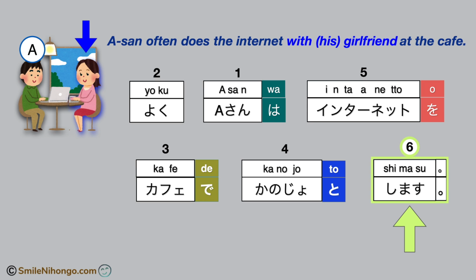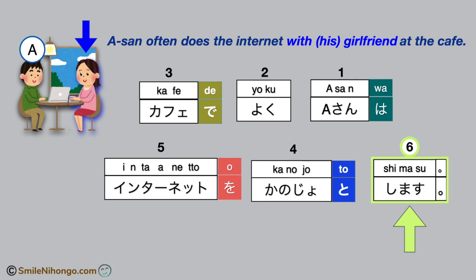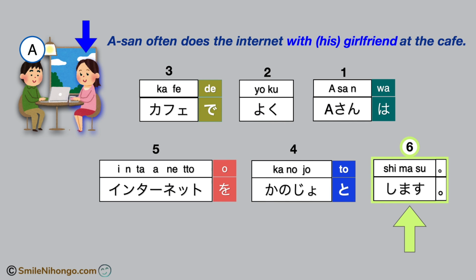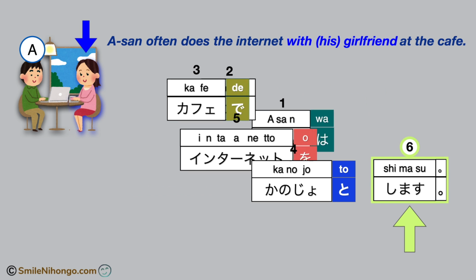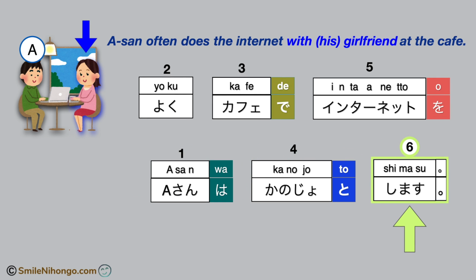よくA さんはインターネットをカフェで彼女とします。Or you can go like this. カフェでよくA さんはインターネットを彼女とします。Or you can go like this too. よくカフェでインターネットをA さんは彼女とします。And all of these versions mean the same. A さん often does the internet with his girlfriend at the cafe.